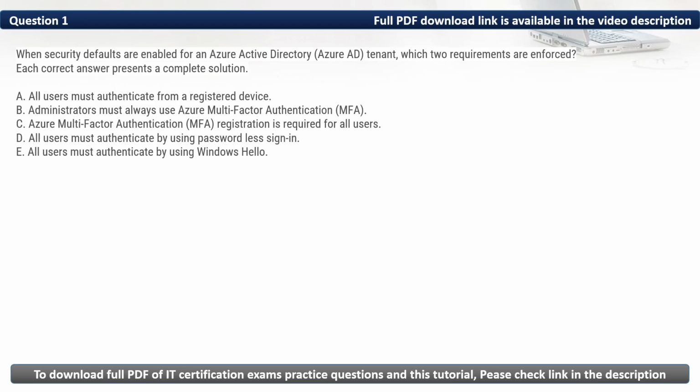Here in this question, the two requirements that are enforced when security defaults are enabled for an Azure AD tenant are: administrators must always use Azure multi-factor authentication, and Azure multi-factor authentication registration is required for all users. Thus, the correct option is B and C.